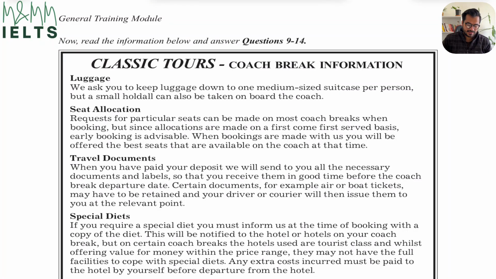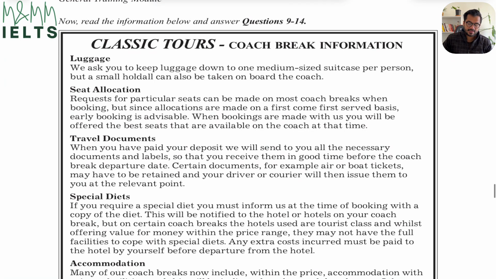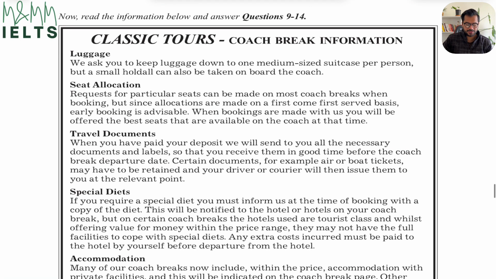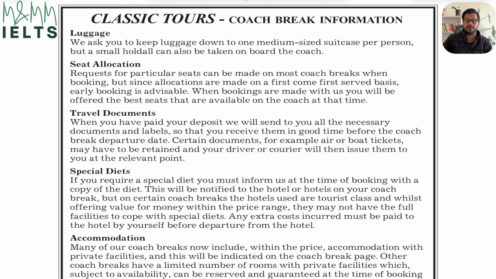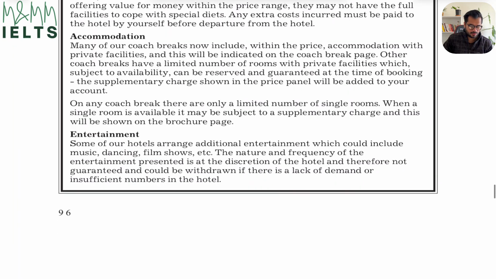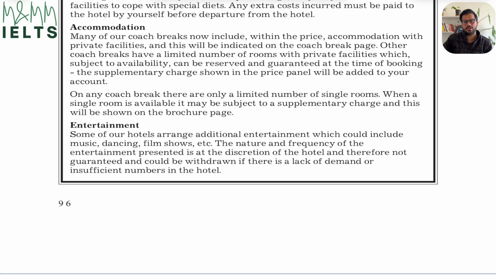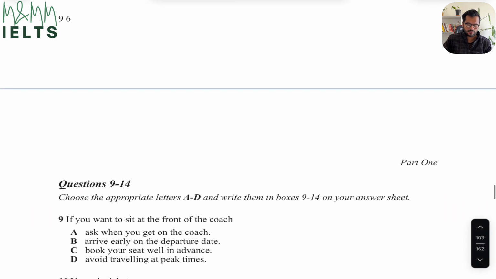And then I'll obviously go through the explanation as to where we find the answer and why this option is the correct answer and why the other options are incorrect. So we'll properly discuss all these 9 to 14 questions. Without wasting any further ado, let's dive right into it. This is the paragraph that we have. It's a different one to the previous video, and it's about classic tours, coach break information. They've given us a couple of different bullet points: luggage, seat allocation, travel documents, special diets, accommodation, and entertainment. So our answer has to come from these given paragraphs only.